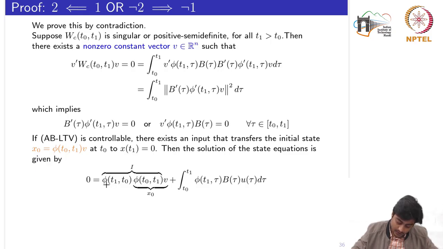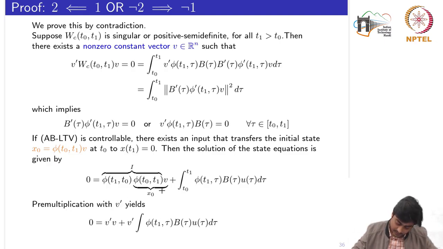And by using the property of the state transition matrix we had studied in the first week, that the multiplication of the state transition matrices t1 comma t0 and t0 comma t1 is equal to the identity matrix, from here we would have this part V plus the rest of the part. Now if I pre-multiply that equation by V transpose, I would have V transpose V plus V transpose the rest of the part.